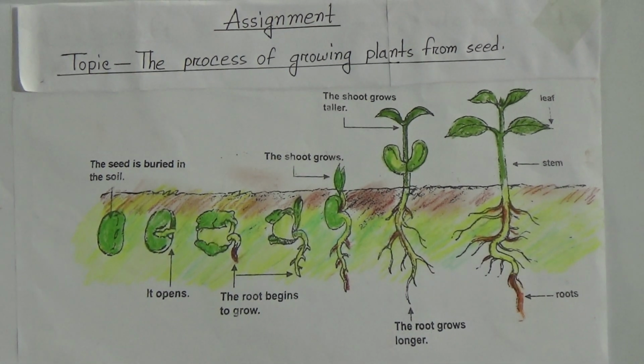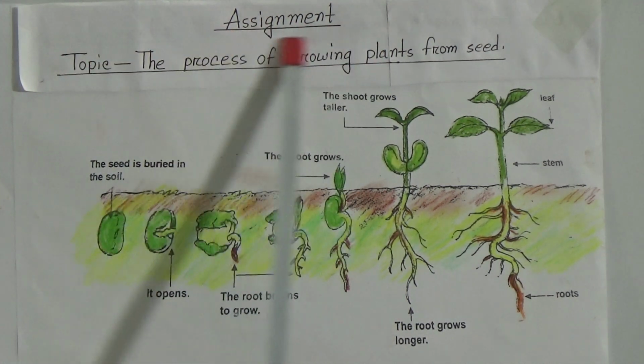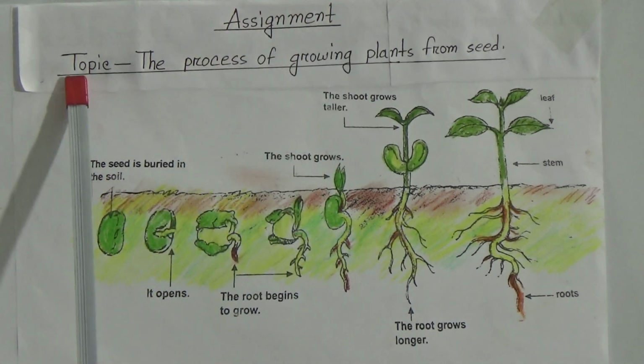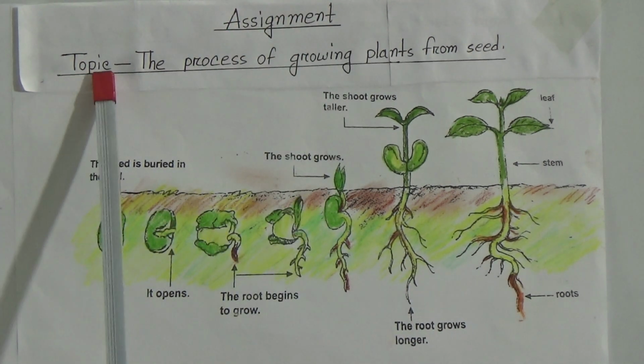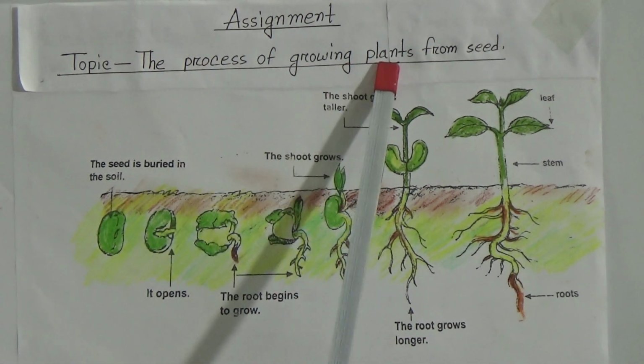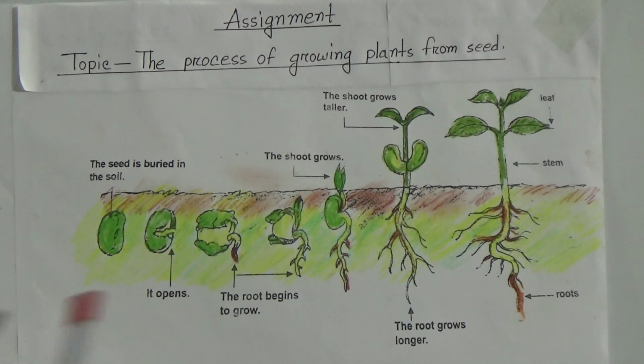At first draw this picture, then label this picture and then color this picture on A4 size offset paper. You have to write assignment on top of your assignment page and you have to write the topic clearly. The topic is the process of growing plants from seed.